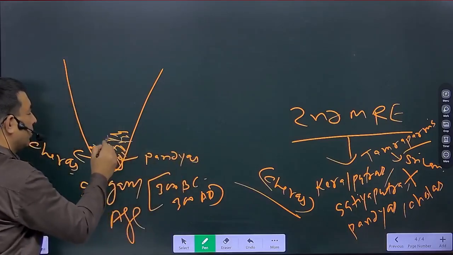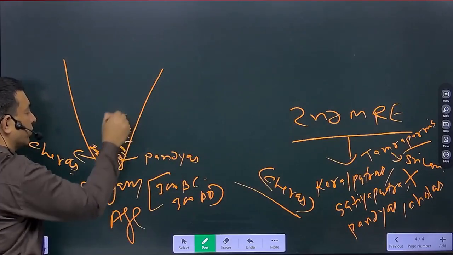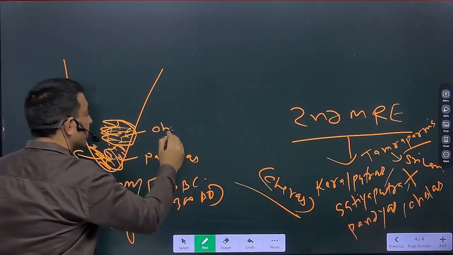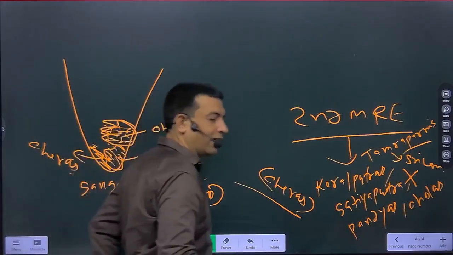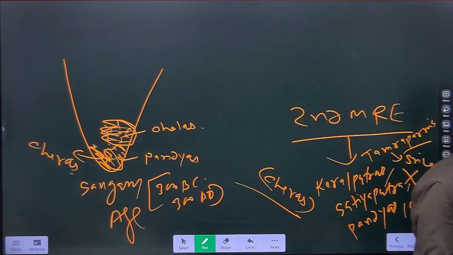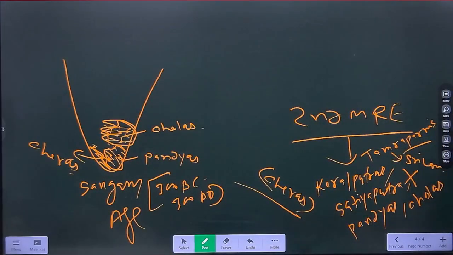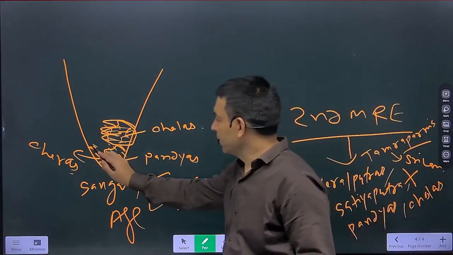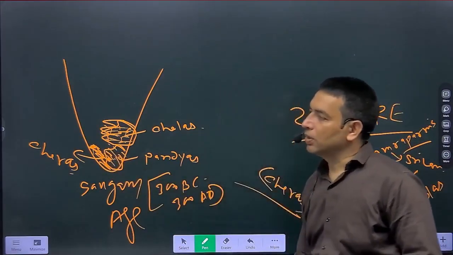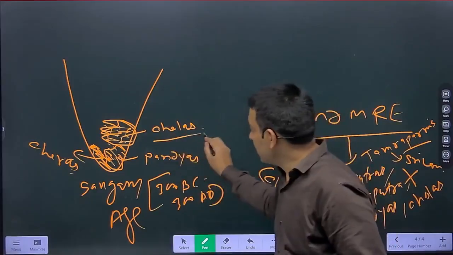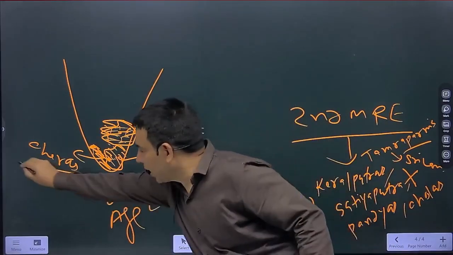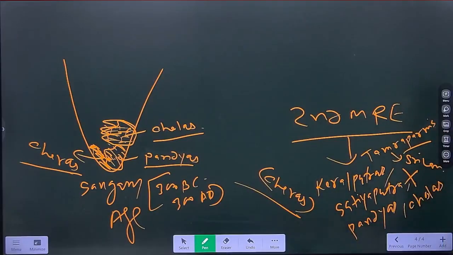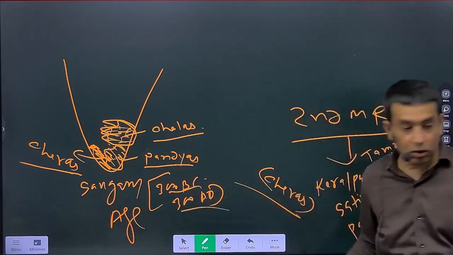And in northern Tamil Nadu, and later some part of Andhra also, there are Cholas. So these are the Sangam age kingdoms. 3 small kingdoms, not very small, but well established, well developed: Cholas, Pandyas, and Cheraj. And the period of Sangam age is 300 BC to 300 AD.